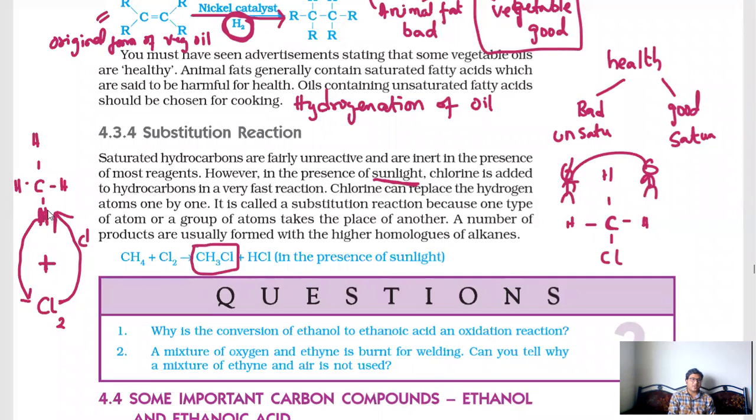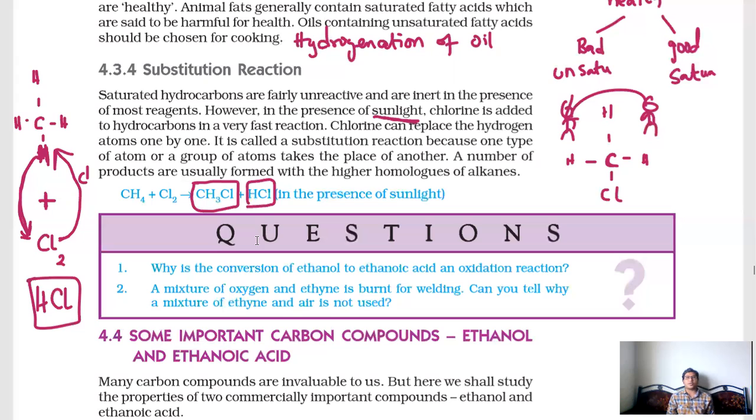And this hydrogen got away, right? It came out. Of these chlorines, how many went towards the methane? Only one. And another 1 chlorine is remaining, and hydrogen is coming towards the chlorine, and it is becoming HCl. That is the concept we have to understand, right? That is substitution. So from this, we can say that by giving some other element, hydrogen can be substituted. And we have only one equation in the examination. You can go with only one equation. That is more than enough.